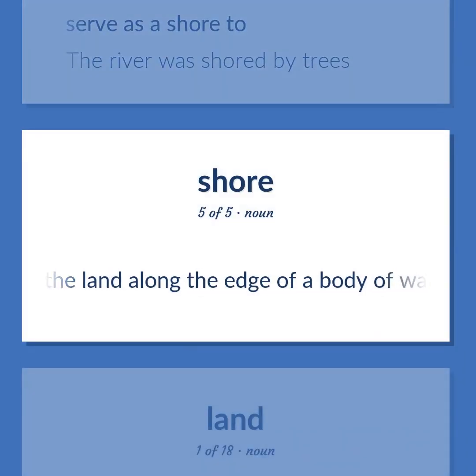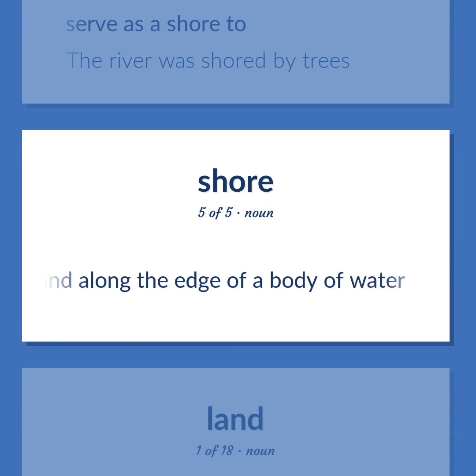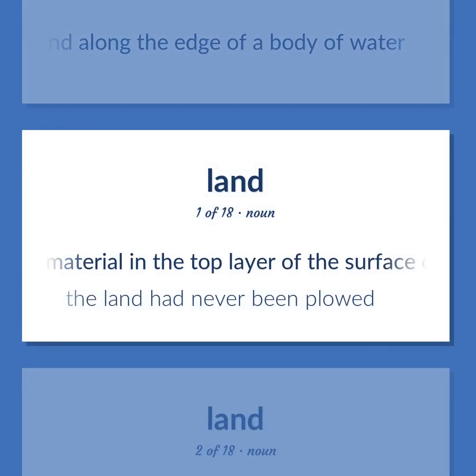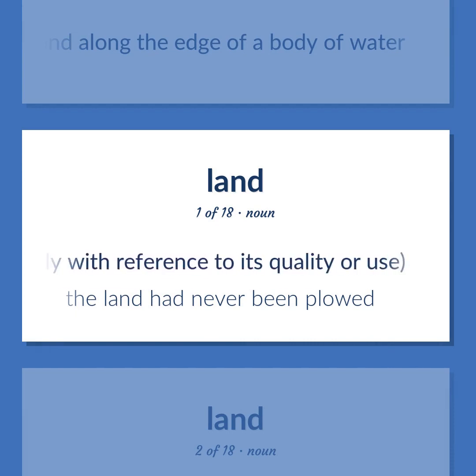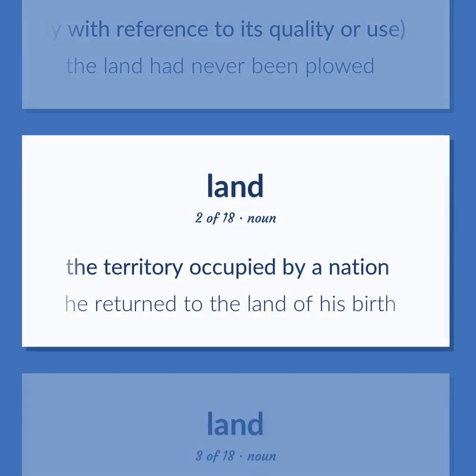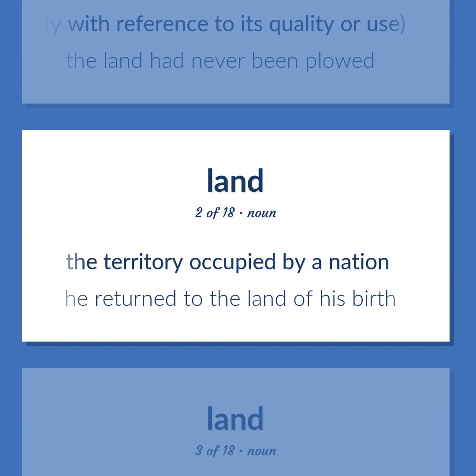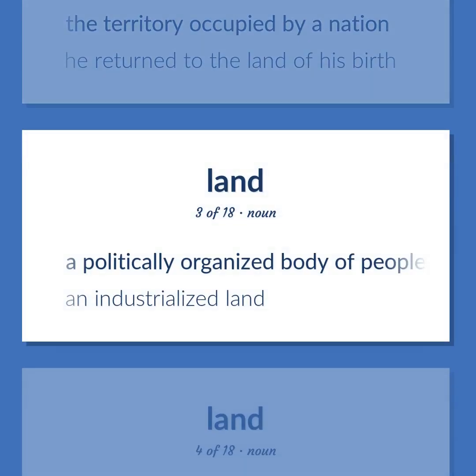The land along the edge of a body of water. Material in the top layer of the surface of the earth in which plants can grow, especially with reference to its quality or use. The land had never been plowed. The territory occupied by a nation. He returned to the land of his birth. A politically organized body of people under a single government. An industrialized land.